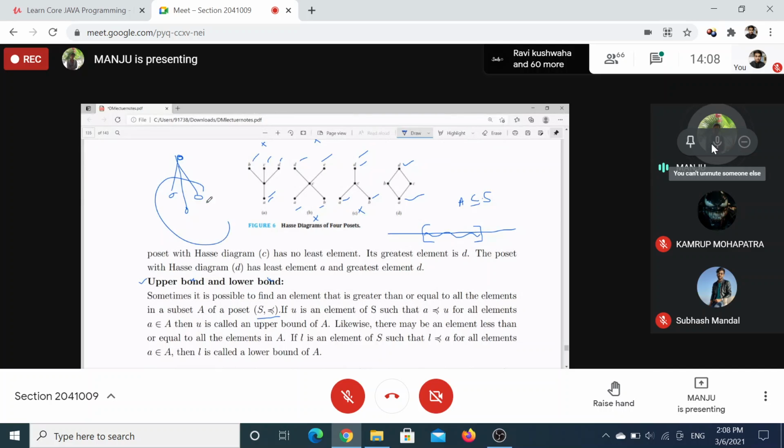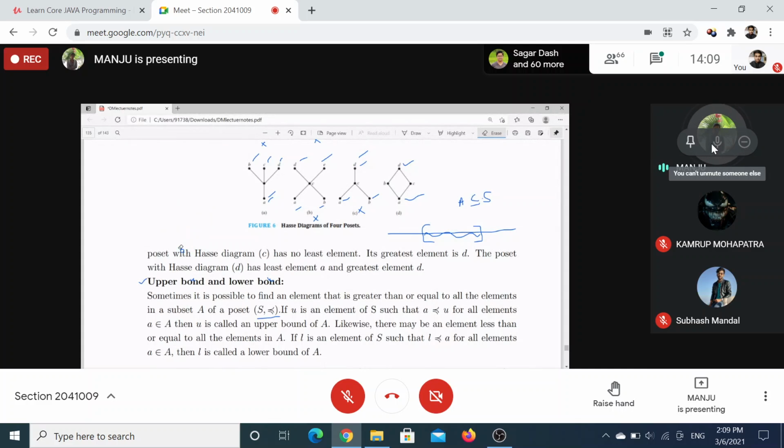If these are elements of A, and all elements of A are related to this element, then this becomes an upper bound. Understood? And a lower bound will be an element which is related to all elements of A.